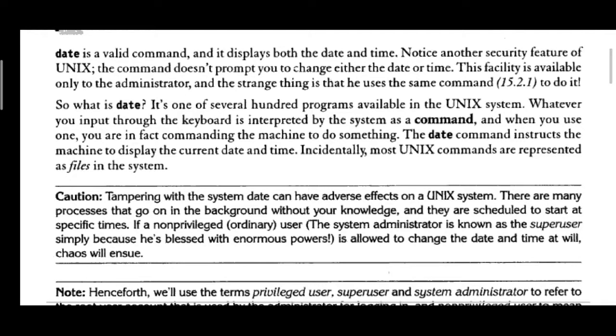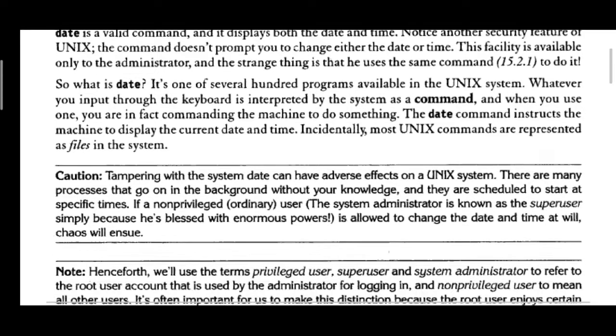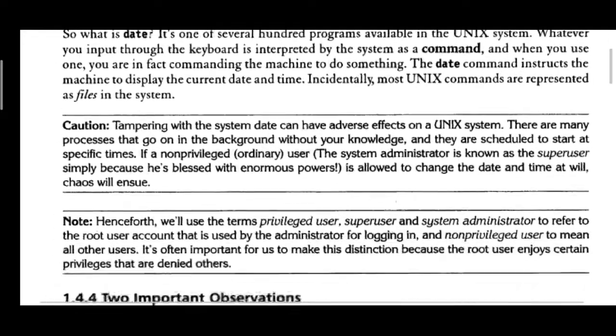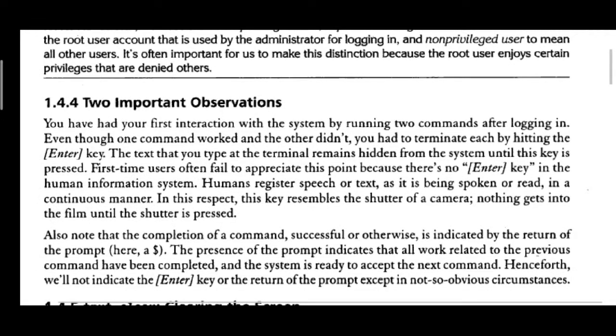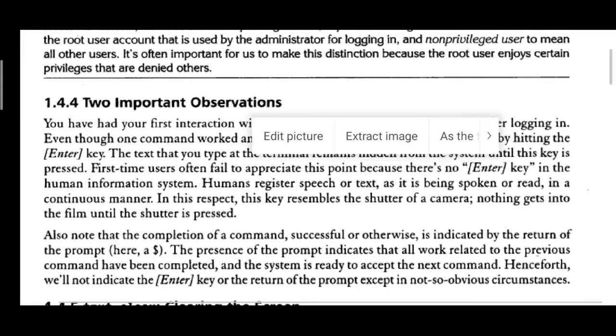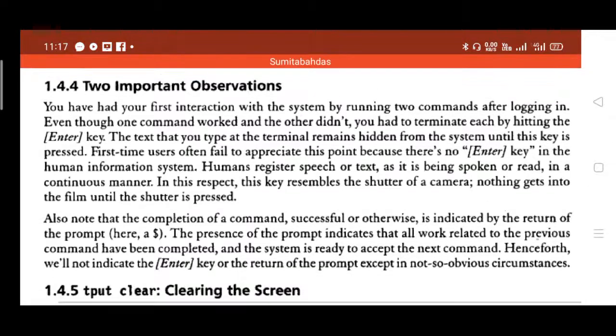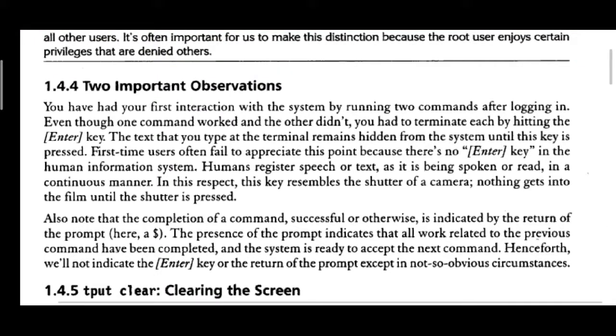Apart from this date command, there are several hundreds of commands available, so we will be studying them later on. So the date command will display the current date and time, or the system date and time, you can say.